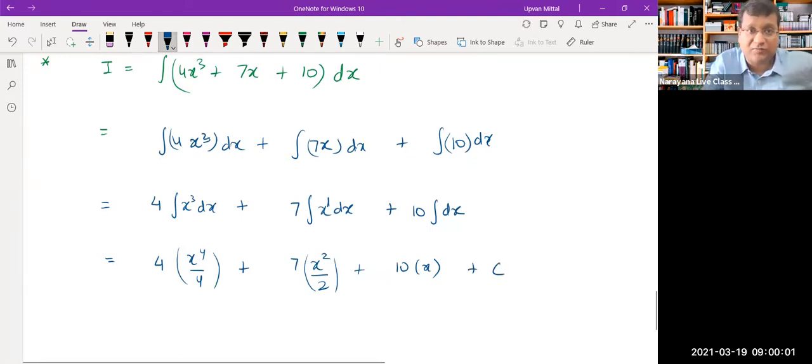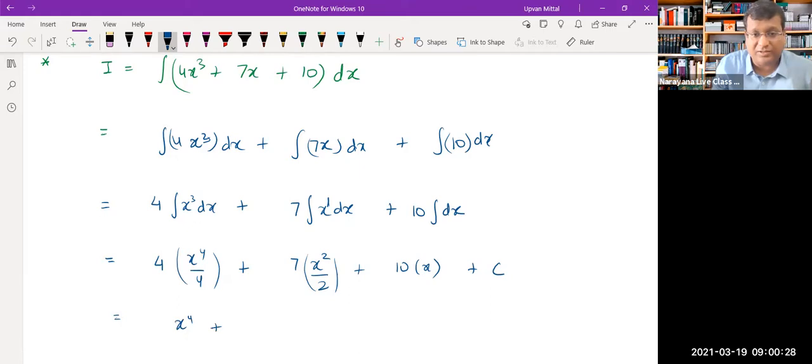Now some students are very greedy. They say, sir, there will be a constant here, there will be a constant here, there will be a constant here. So you will have 3 constants. Now that's silly, because 3 times a constant is also a constant. So if you just call it a constant in the end, it's good enough. You don't need to have c1 plus c2 plus c3 or 3c there. That's totally not required.